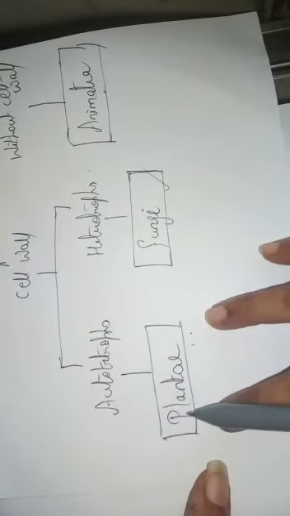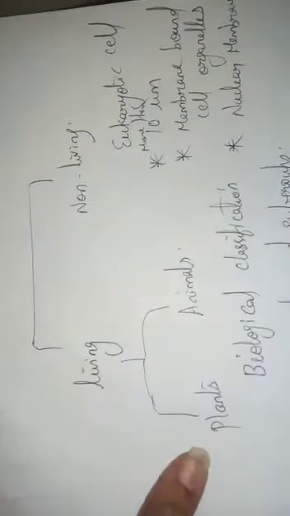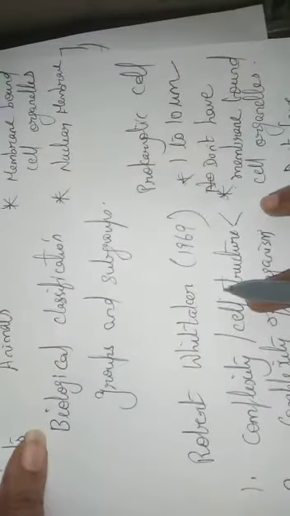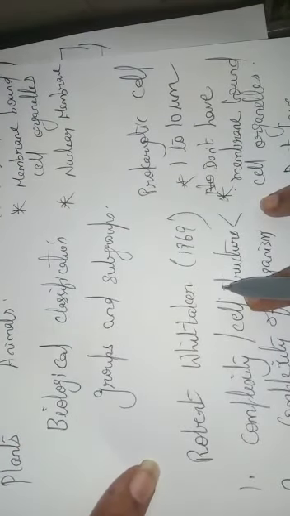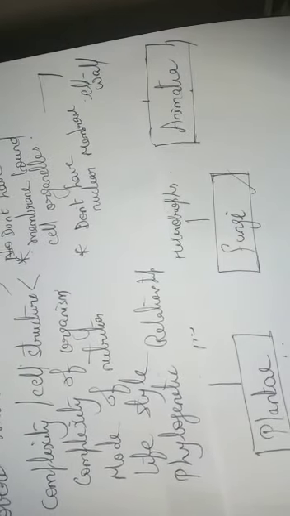So in the next video we are going to learn how the plants are classified and what are the bases on which the plants are classified. This was the general introduction to the classification of living organisms. So let us move on to our next video to learn about the classification of plants. Thank you children.